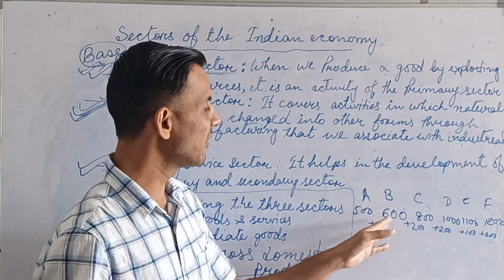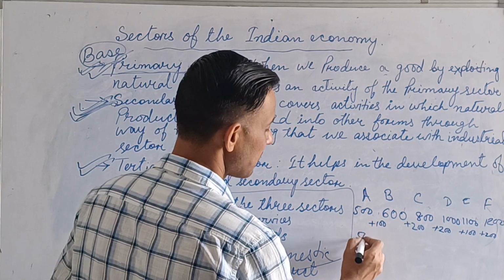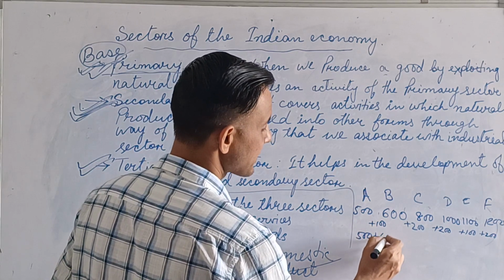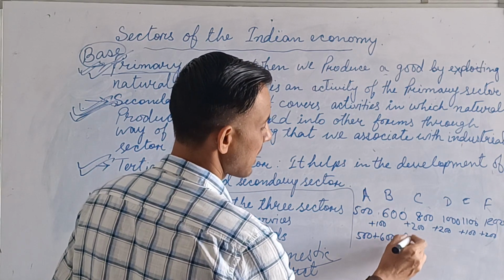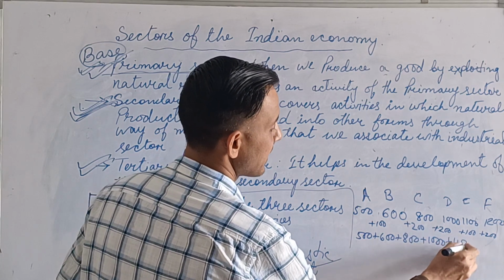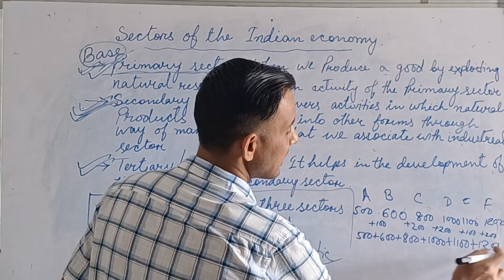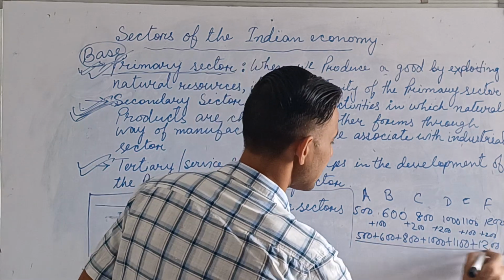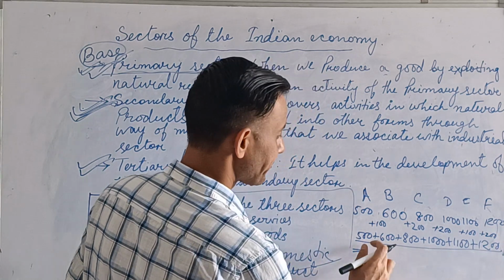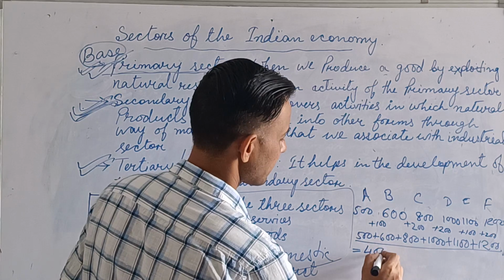Okay, so what is the value of this chart if you take all values? See here, if you take all values, 500 plus 600 plus 800 plus 1000 plus 1100 plus 1200, it means the value of this is more than 4000.